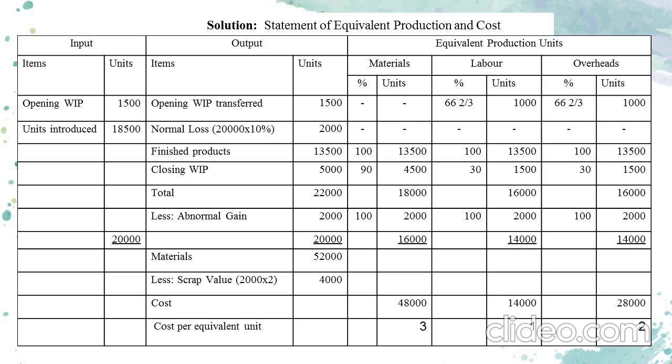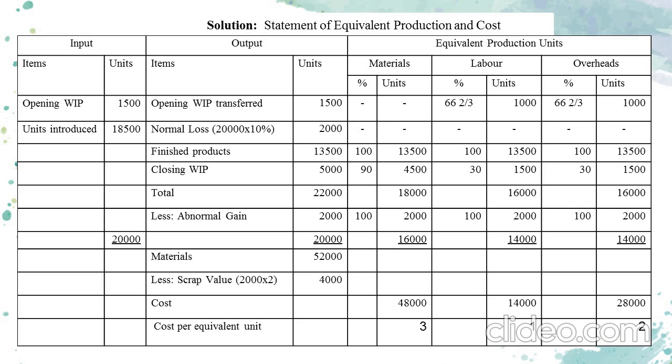Then regarding the normal loss, it is based on opening work in progress 1500 units plus units introduced 18,500 units, that is 20,000 units. 10% of that has been stated as normal loss. So we are getting 2,000 units as normal loss. Then regarding the finished products, 18,500 units introduced minus closing work in progress of 5,000, we are getting 13,500 as finished products. In that, 100% materials, labor and overhead, everything has been completed.